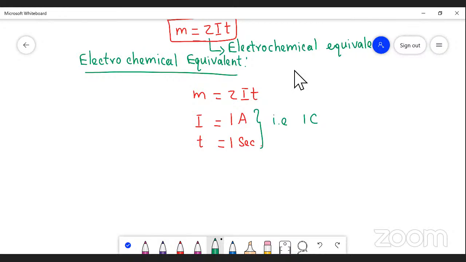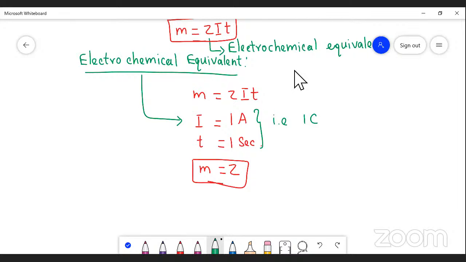The mass of substances deposited is nothing but the electrochemical equivalent. So when 1 ampere current is passed for 1 second, we get M equal to Z. So the electrochemical equivalent is the mass of substances deposited at the electrode when we pass 1 ampere current for 1 second. Now, how will you get the electrochemical equivalent directly?